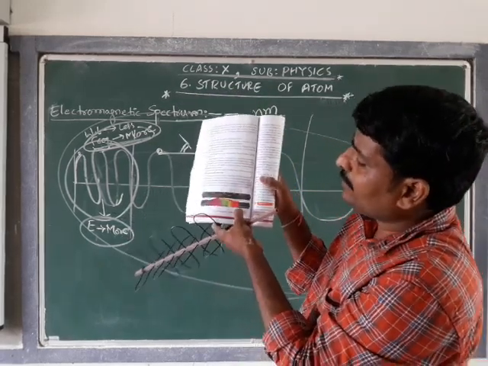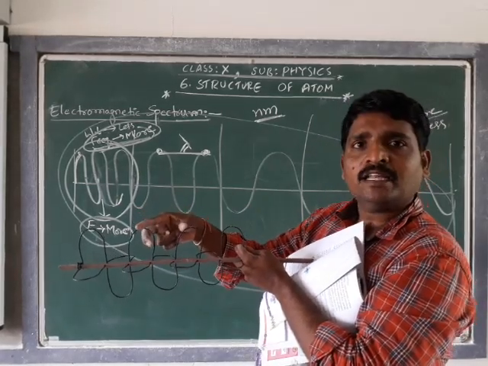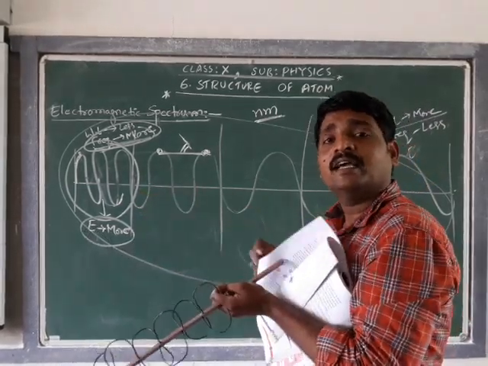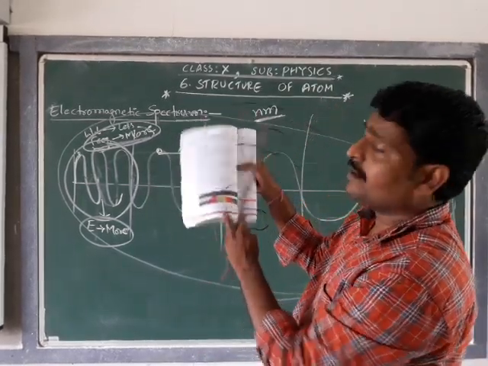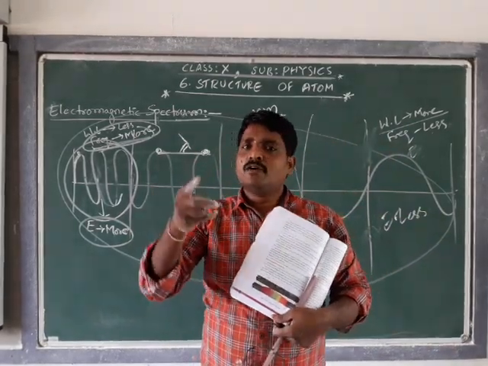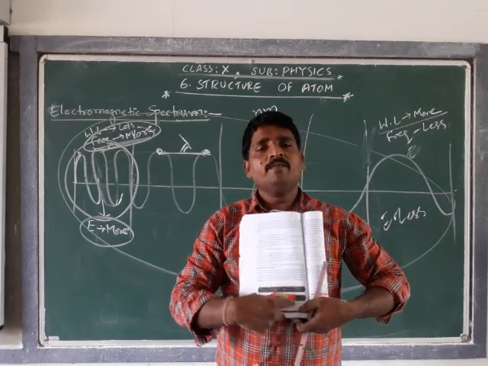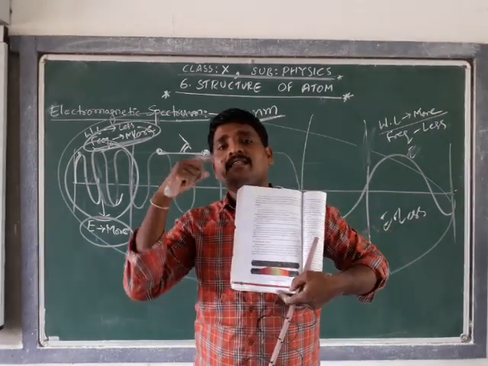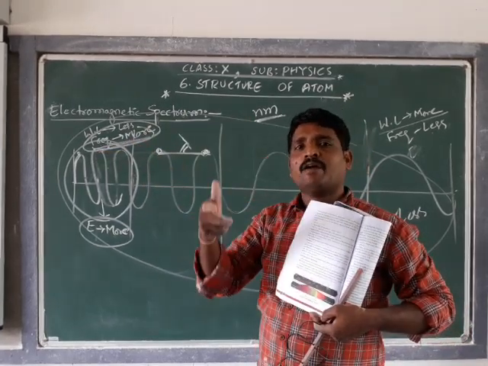And if the distance between the two peaks is 700 nanometers, it is visible as a red color. Any electromagnetic wave with wavelengths between 400 and 700 nanometers emits its respective color and is visible to our eye.